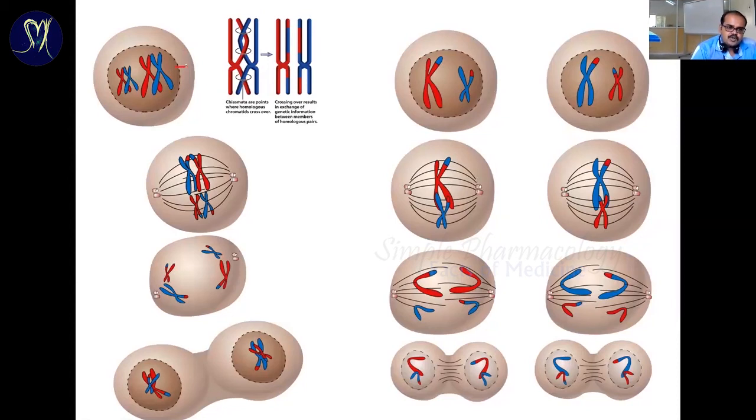So the 46 chromosomes are doubled, but they are still attached. In the mitosis process, what happens in the next step is that the doubled chromosomes are cleaved into 2 cells. That means each of the 46 chromosomes is divided into 2 different cells.